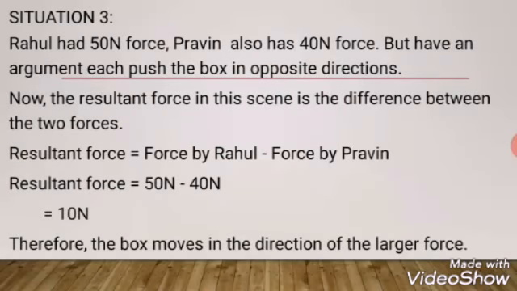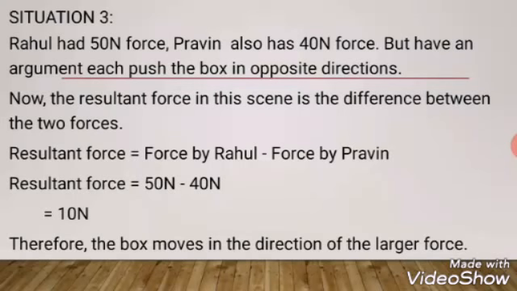For the third situation, imagine Rahul is a bigger, bulkier boy. So he is exerting some extra force, like 50 Newton, whereas Praveen exerts only 40 Newton. Now imagine in whose direction the box will move. Exactly, it is in the direction of Rahul. Since it is in opposite direction, 50 minus 40 is equal to 10 Newton.